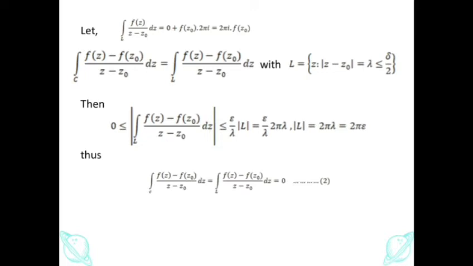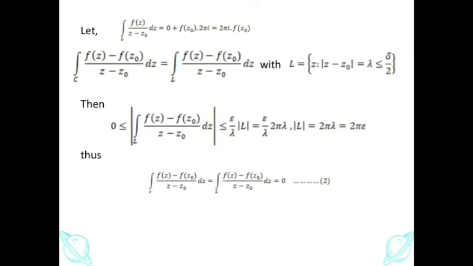Then 0 is less than or equal to the absolute of the integral over L of f(z) minus f(z0) over z minus z0 dz, less than or equal to epsilon over lambda times the absolute length of L, which is epsilon over lambda times 2 pi lambda, where the length of L is equal to 2 pi lambda, which gives 2 pi epsilon.